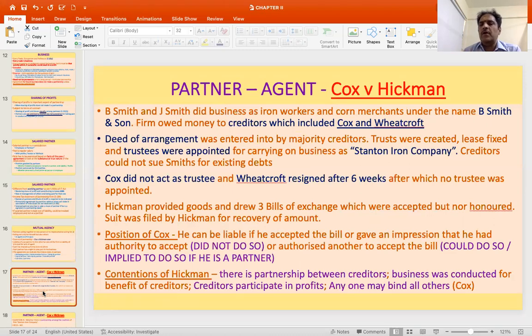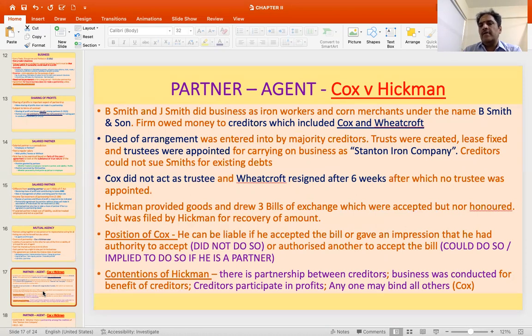These people owed money to a lot of persons, and the creditors included Cox and Wheatcroft. So a majority of the creditors entered into an arrangement with B. Smith and Sons. And in that deed of arrangement, it was indicated that now we will create something called the Stanton Iron Company, and that will carry on the business from now on.